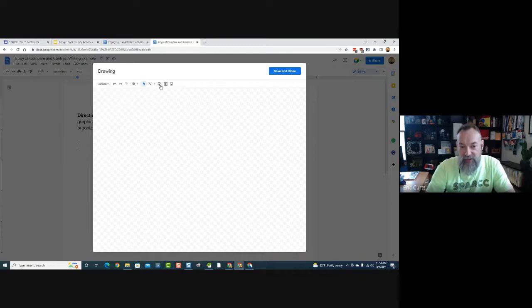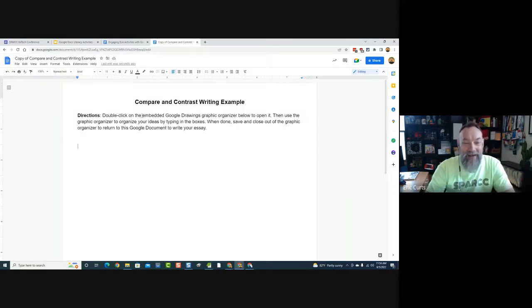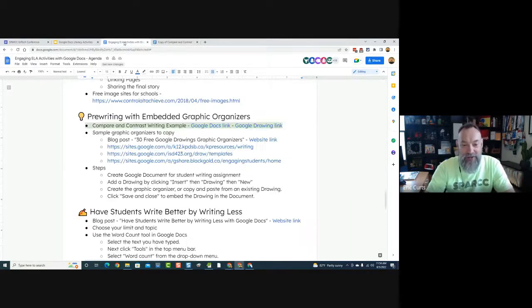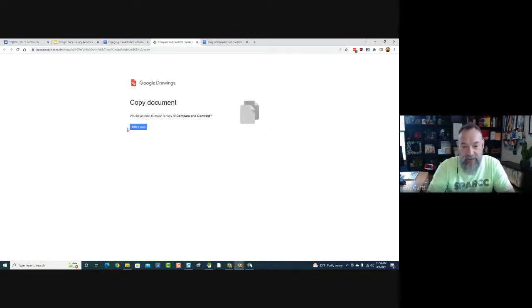So now I could use the shapes, and I could start building a graphic organizer, putting in shapes and arrows and things like that for the student to complete. Now, to save a little time, I've already got a whole bunch of graphic organizers you can pull from. As you can see, here's a blog post I did with 30 free graphic organizers, and then here's links to others with tons of them. I'm going to use this one that I've already got highlighted in green. It's a compare and contrast graphic organizer. So I'm going to click on that and make a copy of it.